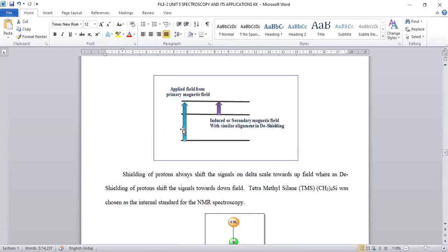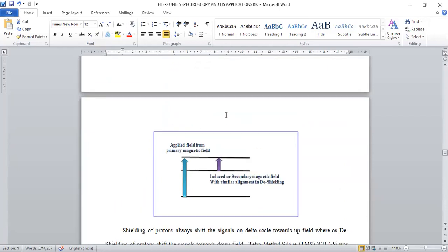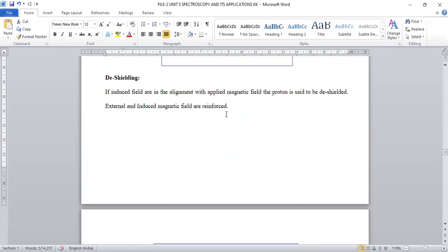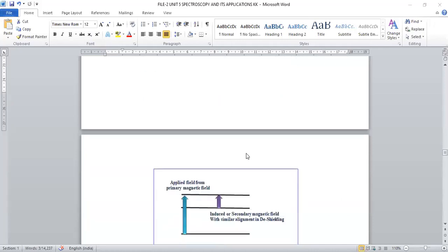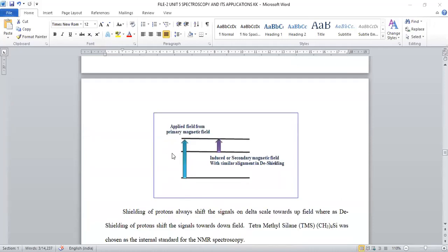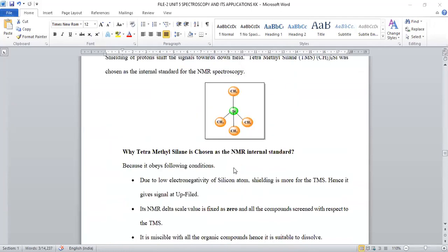De-shielding stands for when the external magnetic field and induced magnetic field are both in the same orientation, nothing but reinforced orientation. Now it is called a de-shielding effect. De-shielding effect stands for if external and internal magnetic fields are both in reinforced alignment. That is called de-shielding, right?